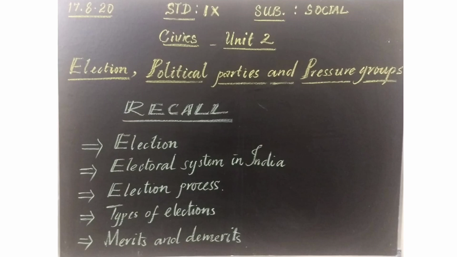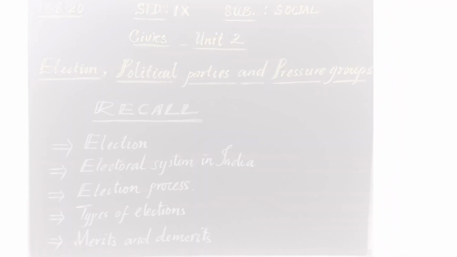Okay, in today's class we are going to the next topic of Civics Unit 2, that is understanding the meaning of political parties, the functions of a state party and national party, and the role of the opposition party in our democracy. Let us go to the class.